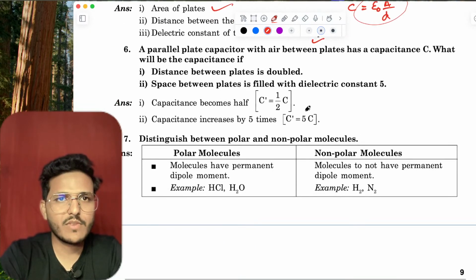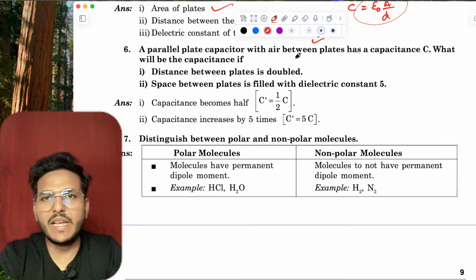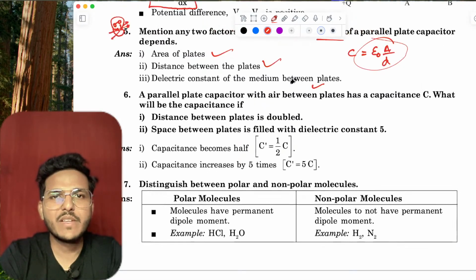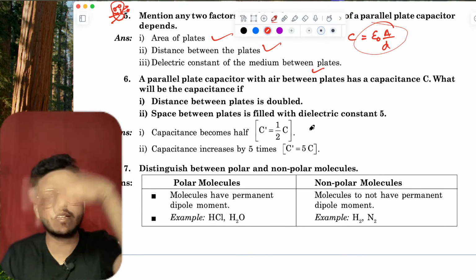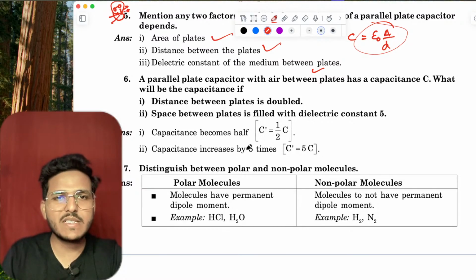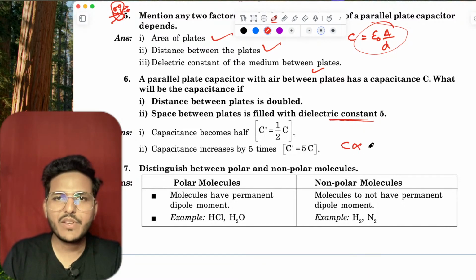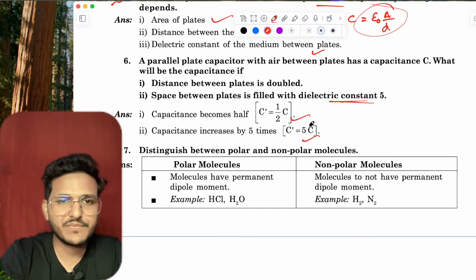The parallel plate capacitor with air between the plates has capacitance C. What is the capacitance if the distance between the plates is doubled? See, you know C is inversely proportional to distance. If distance doubles, then the capacitance halves. If the dielectric constant becomes 5 times, you know C is directly proportional to epsilon naught, or dielectric constant K. So this is 5 times and this is half.